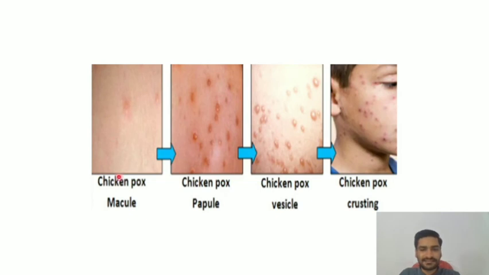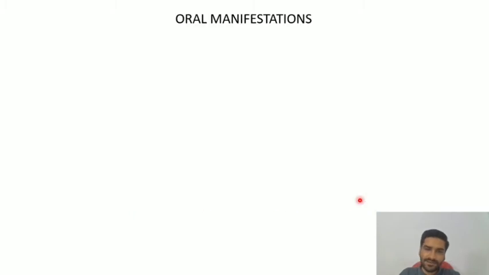Next, see, these are the different stages of vesicle. First, there will be reddish discoloration, a red spot, macule, which will eventually lead to the formation of papule. Again, moving on further, it will lead to fluid filled vesicles which will rupture. See, these vesicles are fluid filled. Once they rupture, it will appear as a crust formation, right? And after which there will be desquamation of the skin. So in this process, the varicella zoster infection is going to occur. First, there will be macule, second papule, third vesicle, and lastly crusting of the lesion.